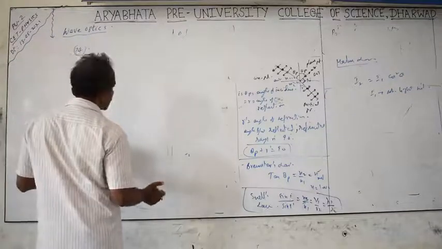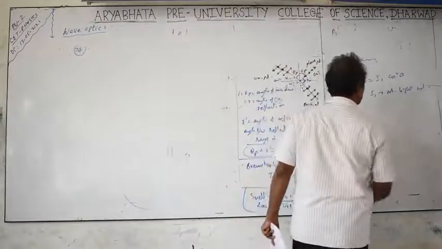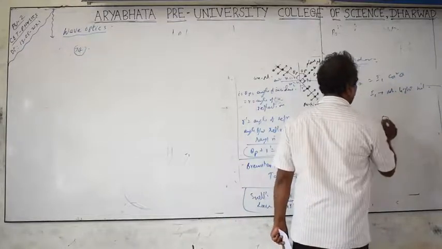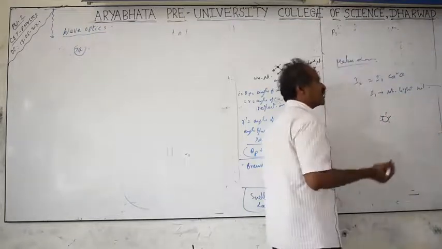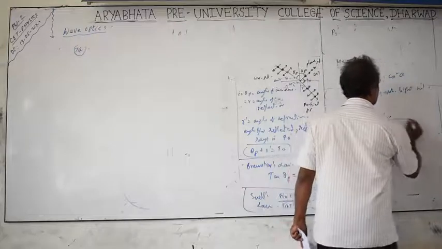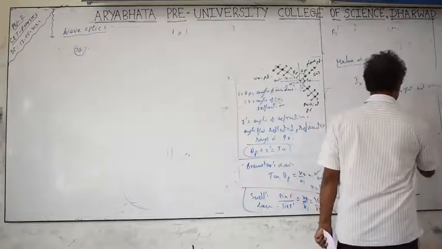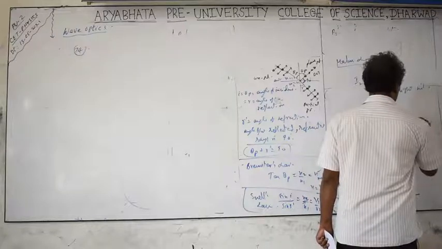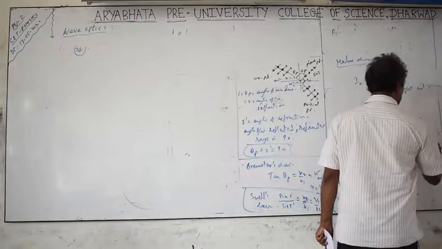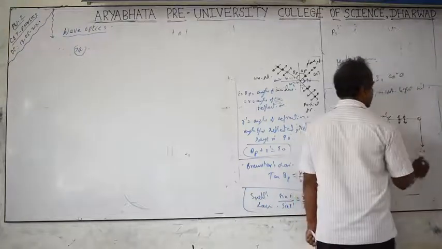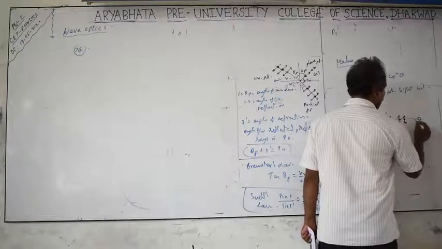Ordinary light, if they mention, ordinary light is unpolarized light. One more thing I want to tell you, I forgot to discuss. In the case of sunlight directly coming, it is unpolarized, but after passing through the atmosphere it can be polarized. If the light strikes any molecules like vapor molecules in the atmosphere, then this unpolarized light splits into two parts, with the dot component and arrow component. The dot component and arrow component will be separated by 90 degrees. So reflected light contains only the dot component. Just know the angle here, 90 degrees.